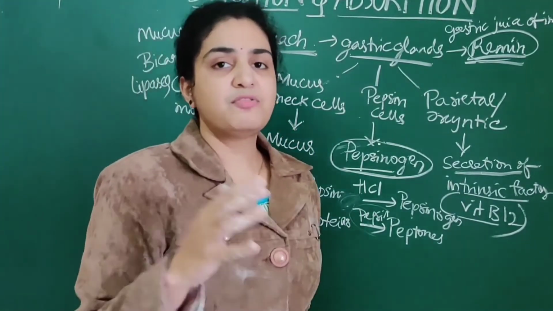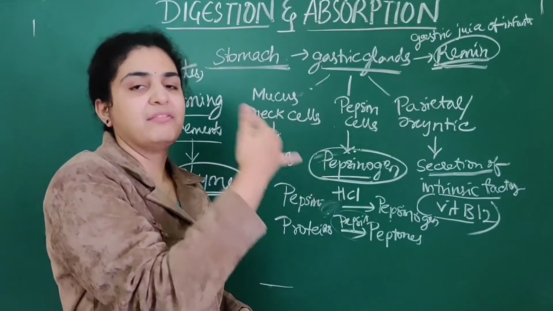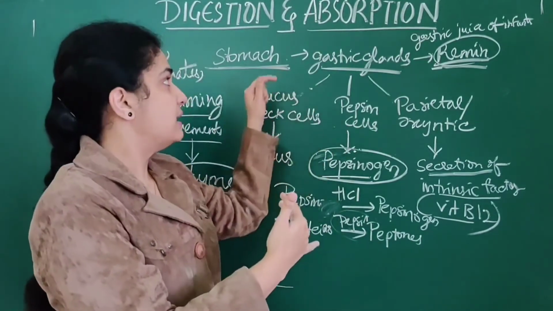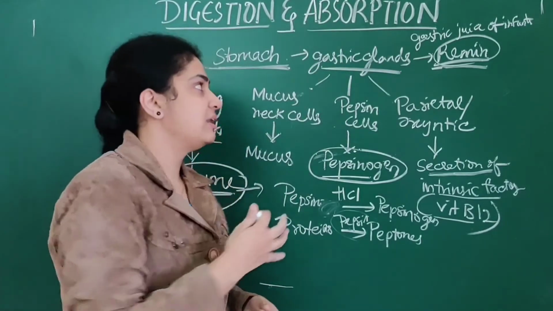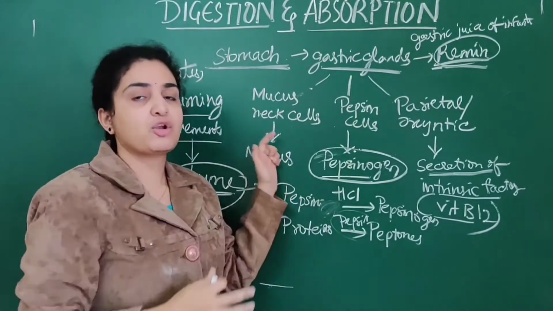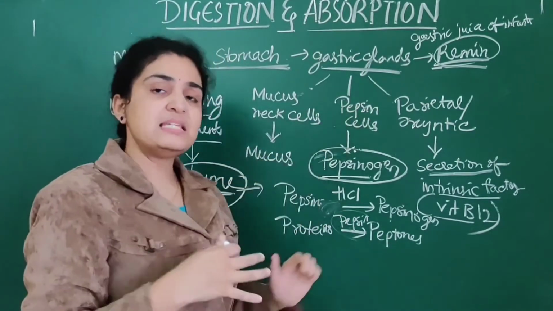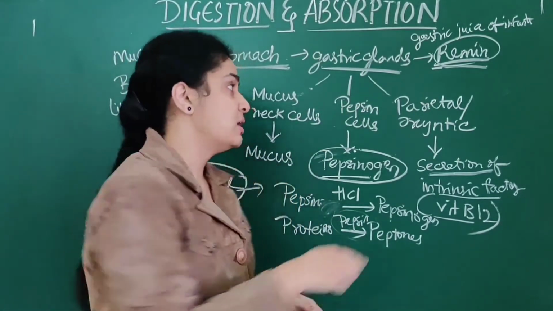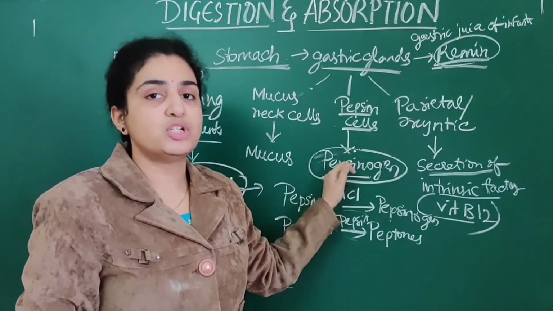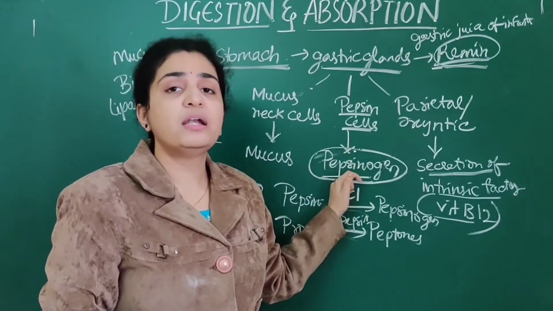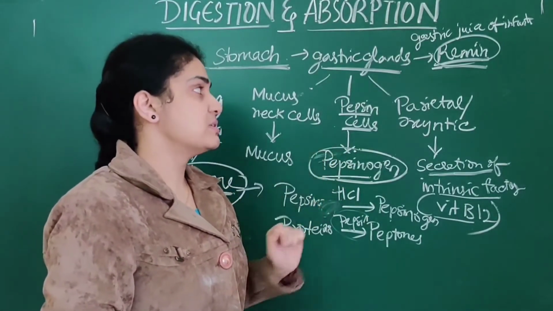The food is mainly passed from the mouth into the buccal cavity, into the pharynx, then into the esophagus, then into the stomach. The stomach has gastric glands. These gastric glands play an important role in secretion of mucus because they have mucus cells which secrete the mucus, whereas pepsin cells as well as parietal cells are also present. What is the role of the pepsin cells? They help in secretion of pepsinogen. This pepsinogen is an important enzyme required in the gastric juice present in the stomach.